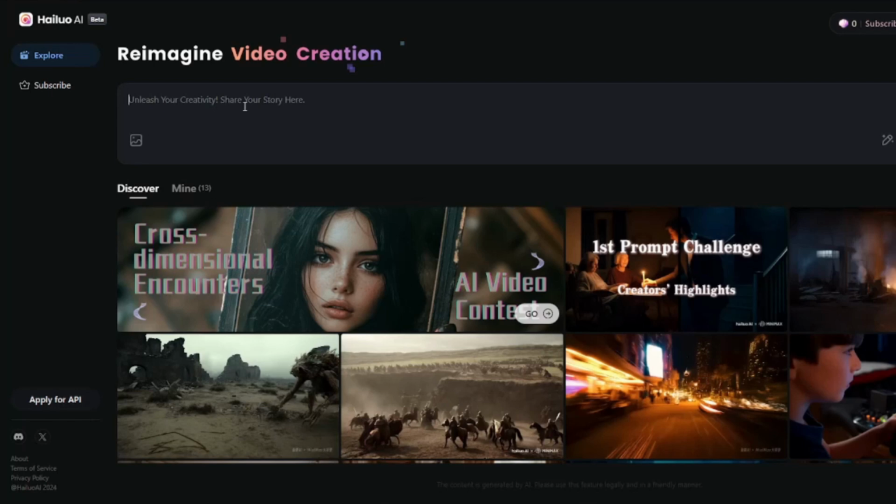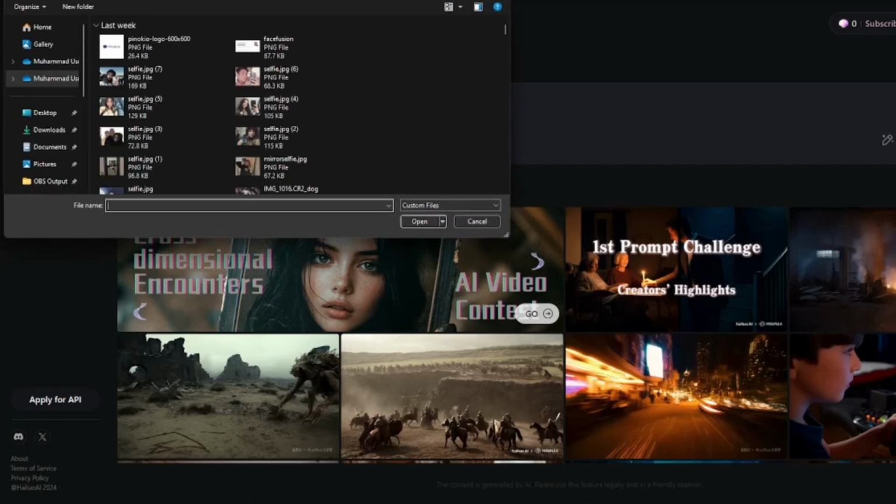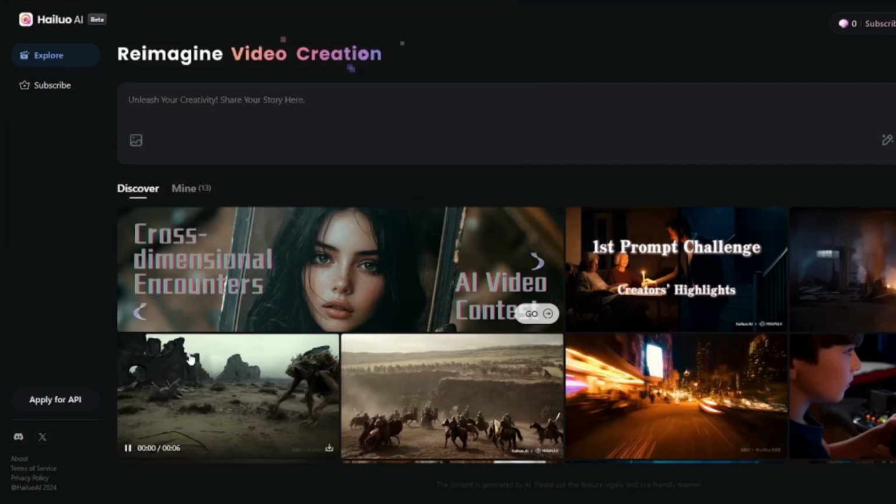Now if you head into the prompt box, you'll be able to see the image button right over here as well. If you click on that, you can now upload images in Hailuo AI for your image to video generation, right? So we're going to test this amazing feature out in our full video, you guys, okay?